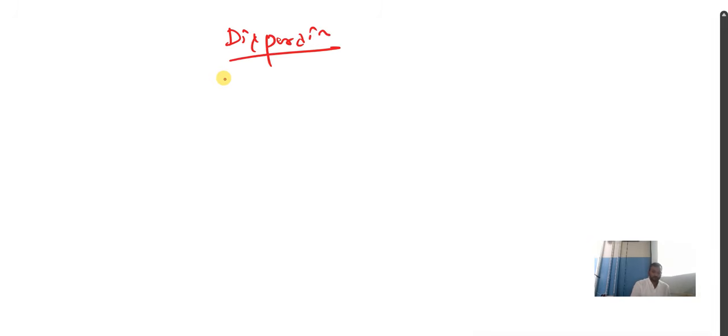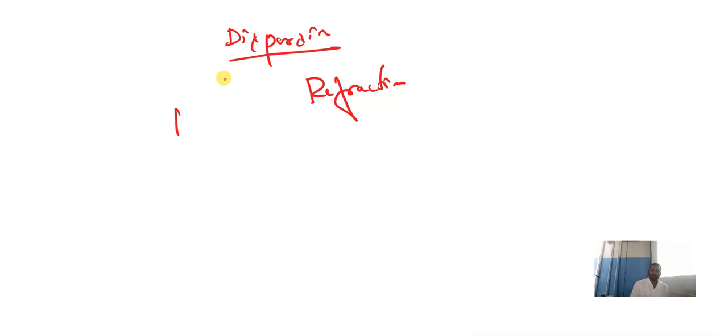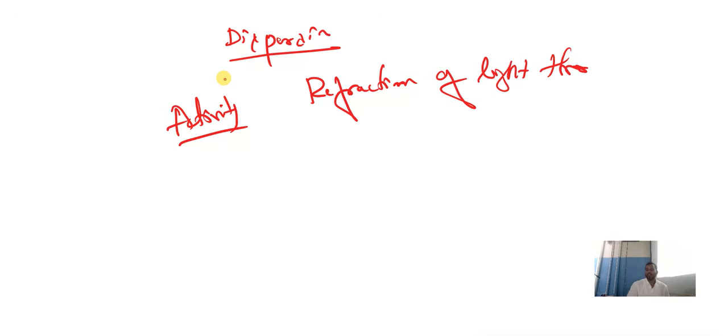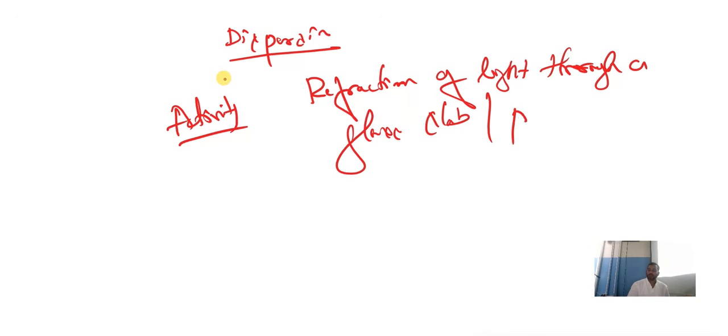And you have to study what is dispersion of light. Based on dispersion of light, you have a concept called refraction. This is an activity they may ask you: refraction of light through a glass prism, refraction of light through a glass slab. They will say glass slab or prism.